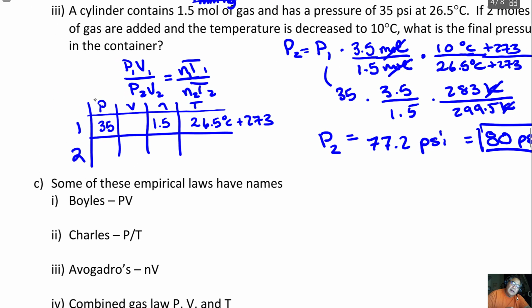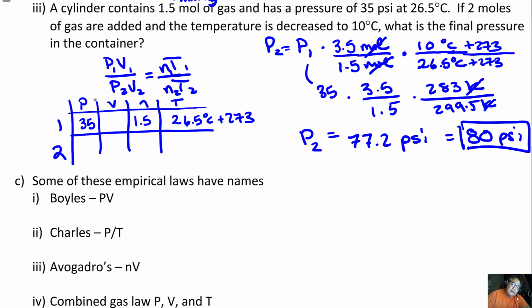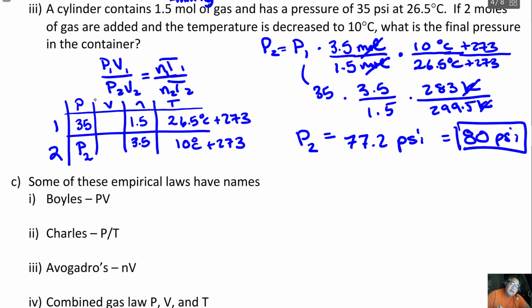And then I'll say for state number 2, it says 2 moles of gas are added. So this gives me 3.5, right? And then T2 will be, but the temperature is 10 degrees. So I go 10 degrees Celsius plus 273, like that. And then what am I asked for? What's the final pressure? Now you notice there's a volume here too, so you could actually do volume changes, but since it's not mentioned, then we just cancel it out. We assume the volume is constant, and so we'll cancel it out.